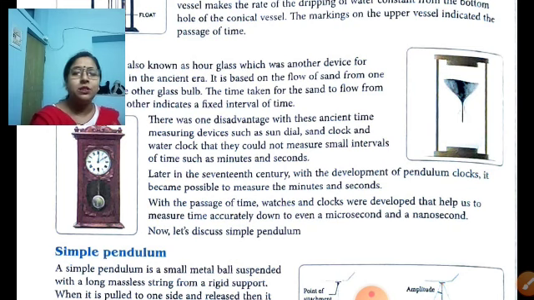With the passage of time, watches and clocks were developed that help us to measure time accurately, down to even a microsecond and a nanosecond. Microsecond and nanosecond are very small fractions of a second. In the next class we will discuss the pendulum. So the sand clock, water clock and sundial were the ancient clocks used by people in ancient times. That's all.